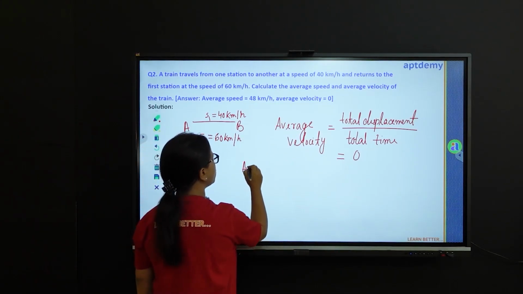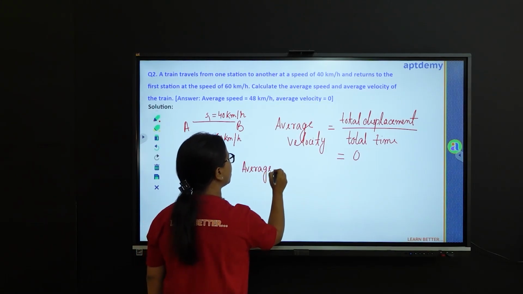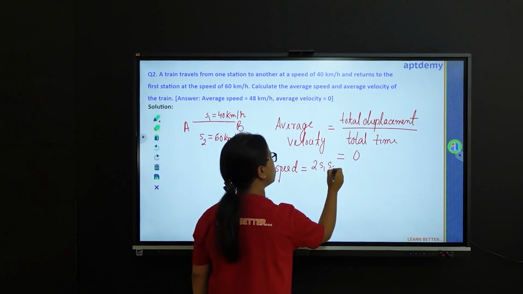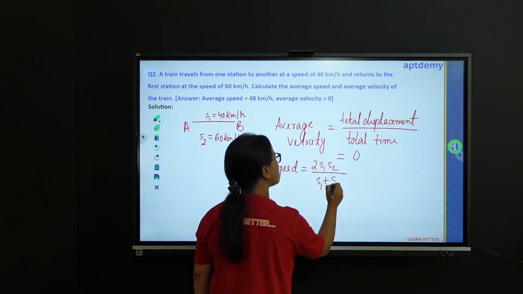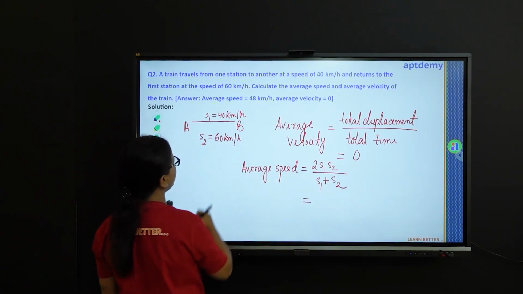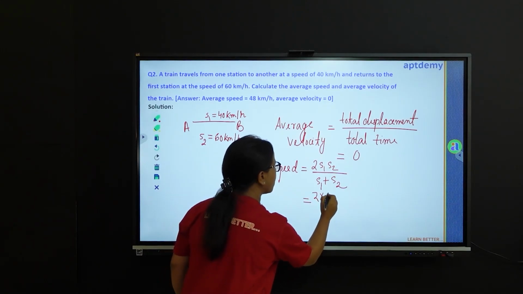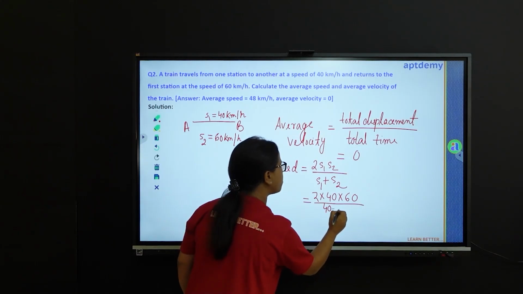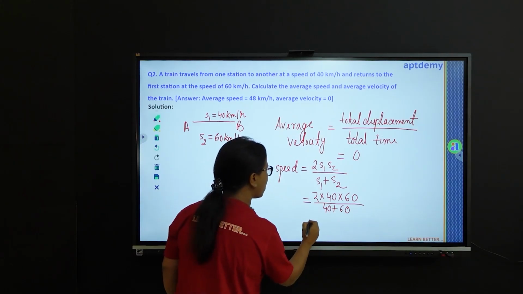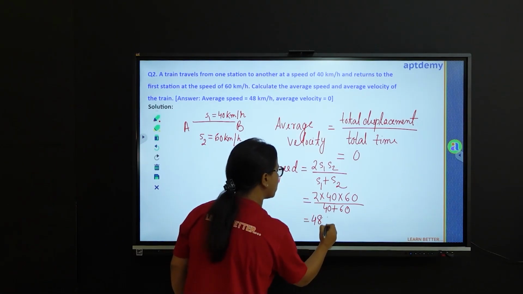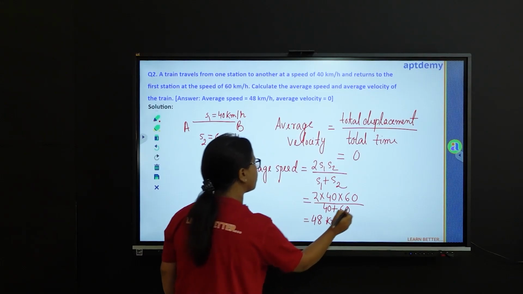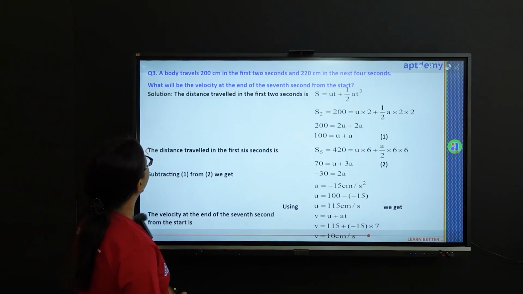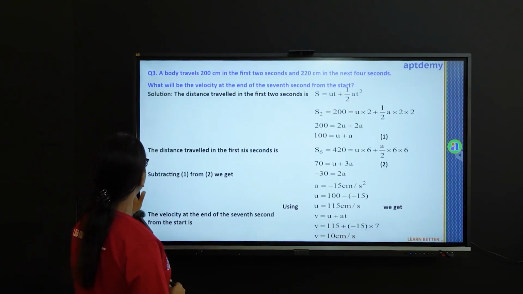Now for average speed, we shall be using the formula 2 S1 S2 over S1 plus S2. Here S1 is 40, S2 is 60, and in the denominator we have 40 plus 60, which is 100. So we get it as 48 km per hour. So hasn't the helper helped us really? Now another beautiful example for you.